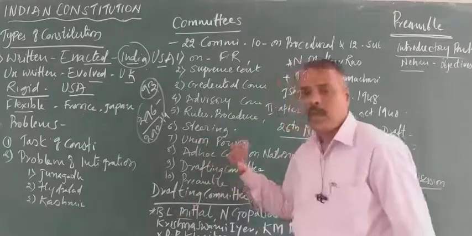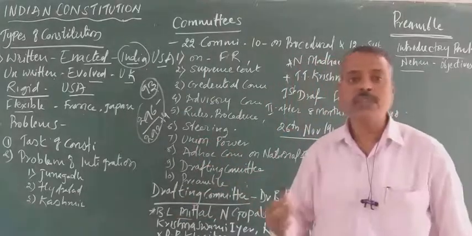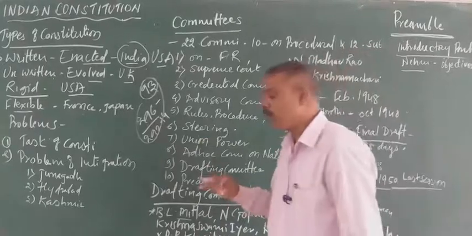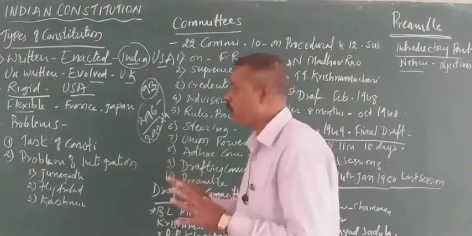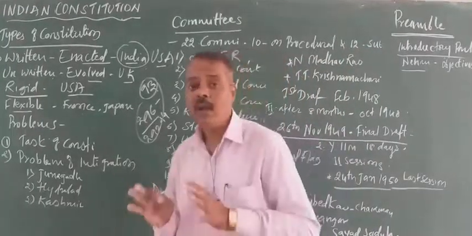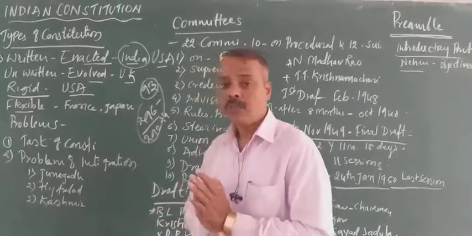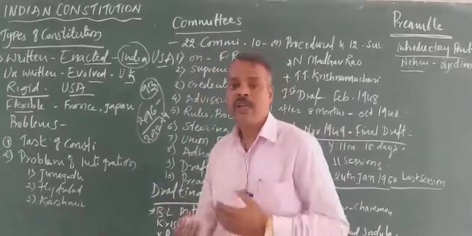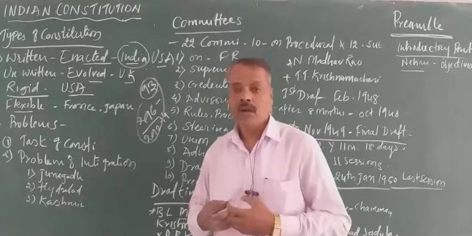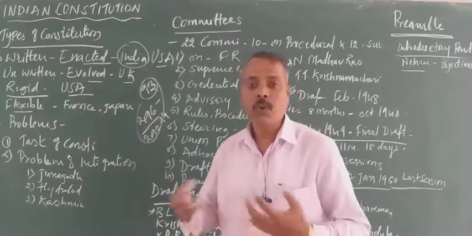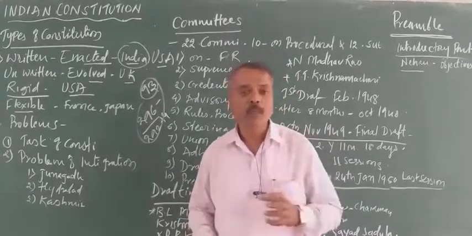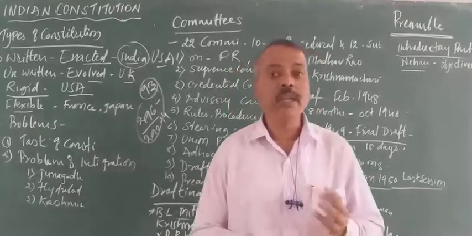But the making of the Constitution was not an easy task. There were many problems before the Constituent Assembly, because India, suddenly after getting independence, was a country of 42 crore people with many problems. The most important problem is illiteracy.